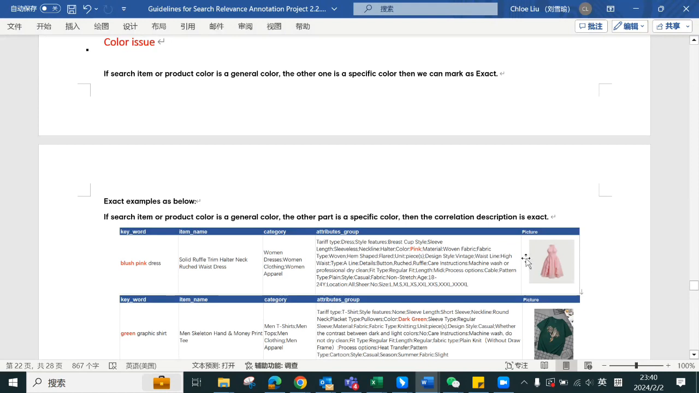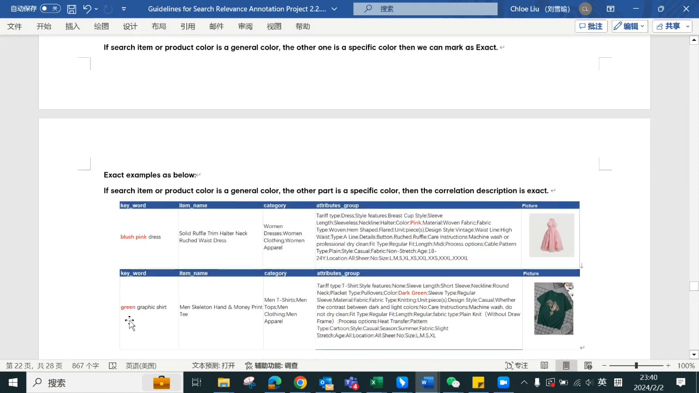On the other hand, the search item is green graphic shirt. So the search item is a general color, and the product here has a specific color, dark green. So under this circumstance, if the search item is a general color and the product has a specific color, we can also mark it as exact.